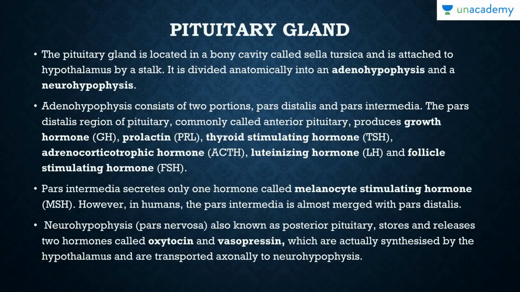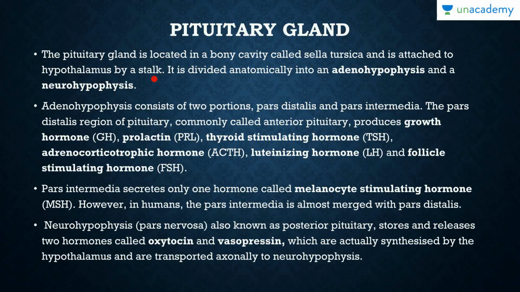Moving on, we have the master endocrine gland, which is known as the pituitary. The pituitary gland is located in a bony cavity called the sella turcica. Very important question, it's most of the time asked in competitive examinations. The bony cavity in which the pituitary gland is located is known as the sella turcica, and the gland is attached to the hypothalamus by means of a stalk.